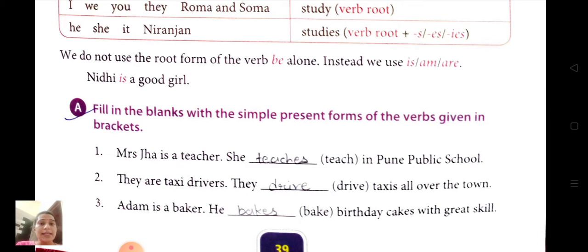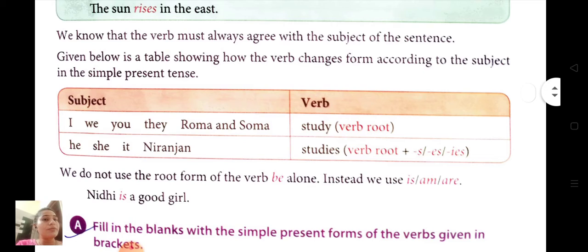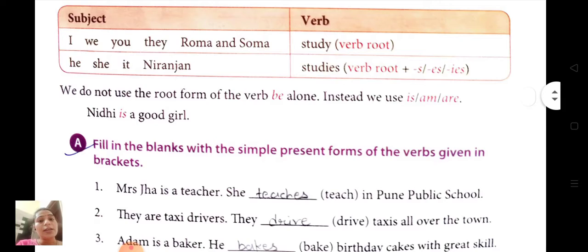Now let's see the exercise A. Fill in the blanks with the simple present tense forms of the verbs given in brackets. So you can see we have one table here. Given below is a table showing how the verb changes according to the subject in the simple present tense. When the subject is I, we, you, they, Roma and Soma, that means plural, we have to use the root form of the verb. When the subject is he, she, it and a singular noun, we have to use verb root plus s, es or ies. Okay. So let's see the exercise.